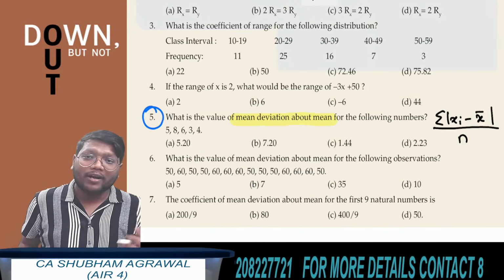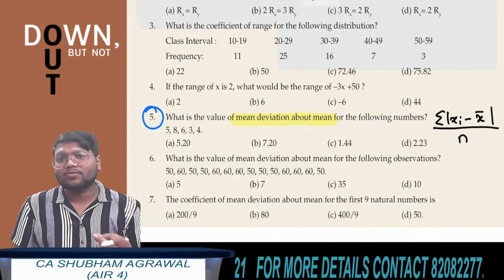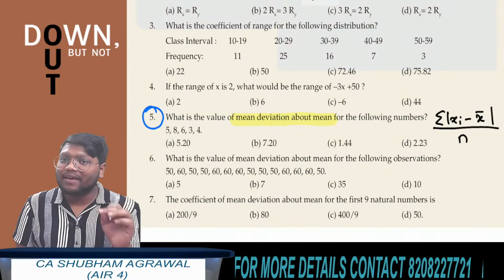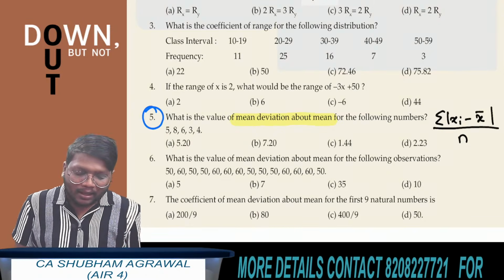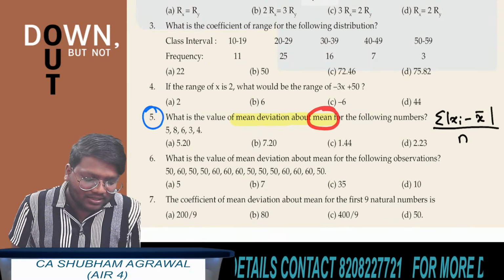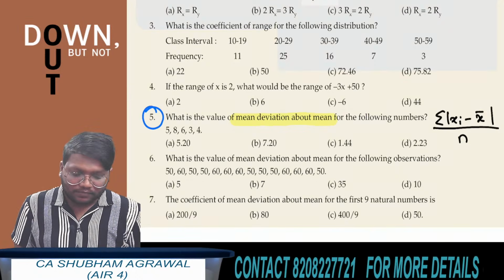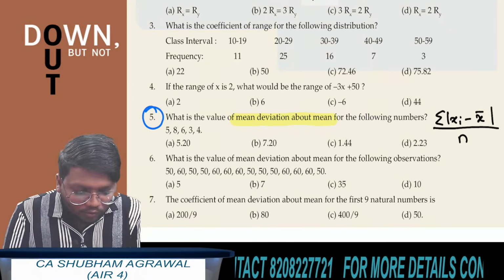I hope all of you have understood why I have written x bar here: instead of capital A we write x bar because they have asked us to find mean deviation about mean.